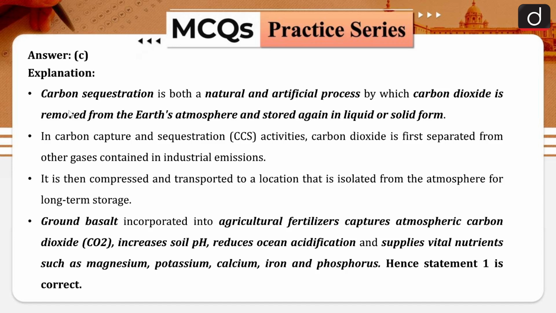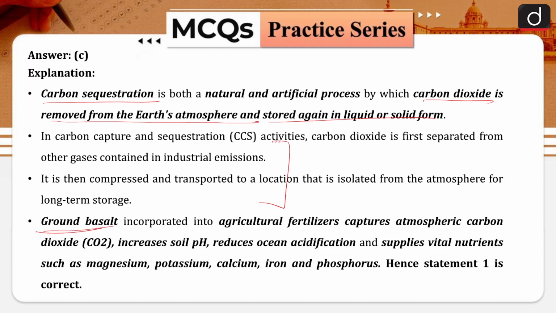See, carbon sequestration is both a natural and an artificial process. If we are doing it, that is an artificial process. If nature by itself is doing it, as I told you, oceans will capture the carbon dioxide, that is a natural process. Carbon sequestration is the process by which carbon dioxide is removed from the Earth's atmosphere and stored in liquid or solid form. Now there are various formats wherein that can be done. One of them is we will capture it, then transport it, and then store it. These two factors have already been discussed.